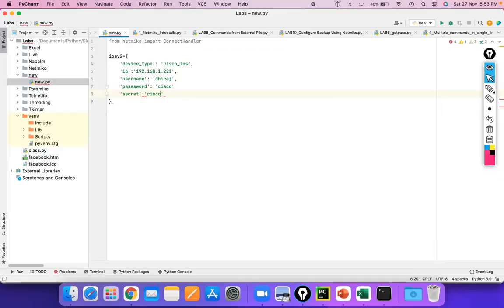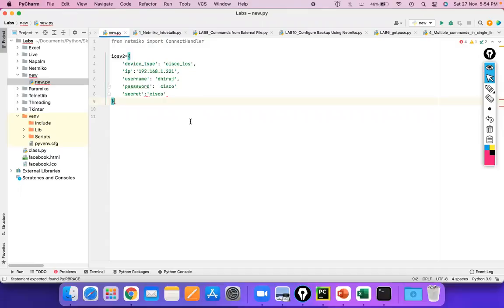That's it. See guys, why I told you we are using PyCharm is that PyCharm is a very advanced tool and more compatible with Python. Why? Because let's say I missed the comma over here, right? The syntax is we need to hit comma. Here I missed the comma, and I'm getting red lines below my code. So it is a pre-indication for us that we made a mistake over here. So if we hit comma, this error will go.